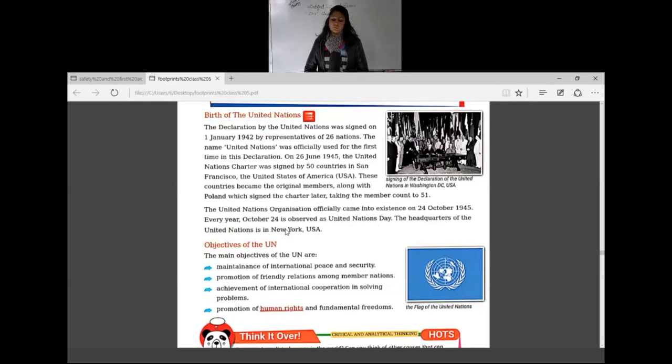So we have read that in 1945 it was signed by 50 countries in San Francisco. These 50 countries were its original members, and Poland also signed it after the other countries, and it also became an original member. So 51 original members were there. And the headquarters of the UN is in New York, the USA.